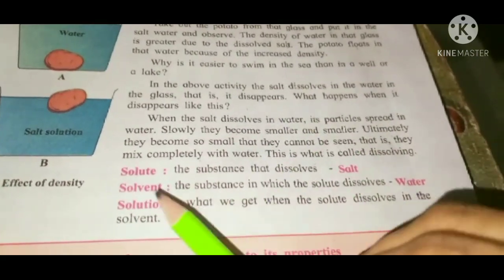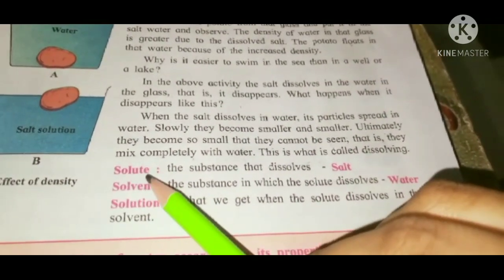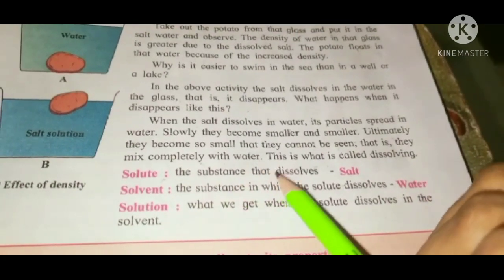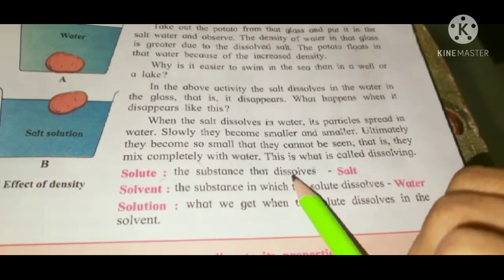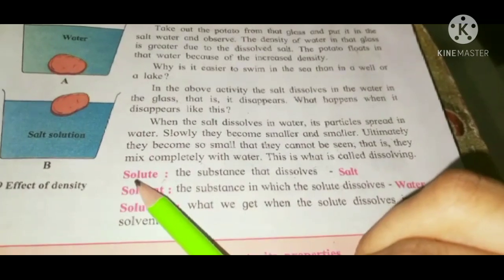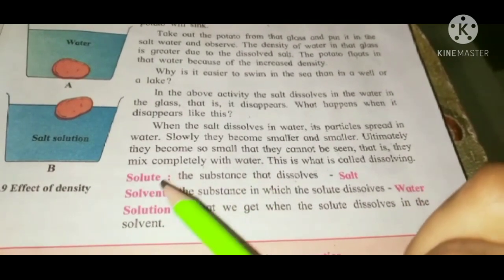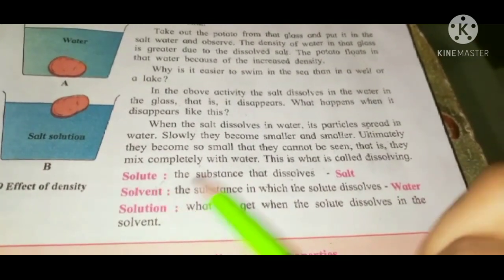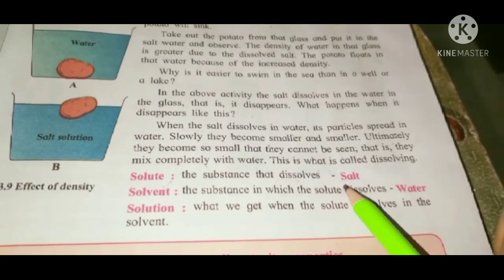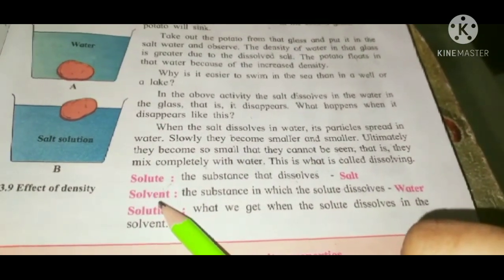Now, solute. What is solute? The substance that dissolves is known as solute. Example, salt. Now, what is solvent?